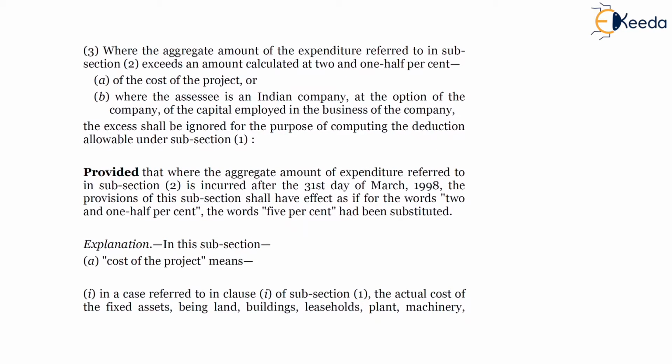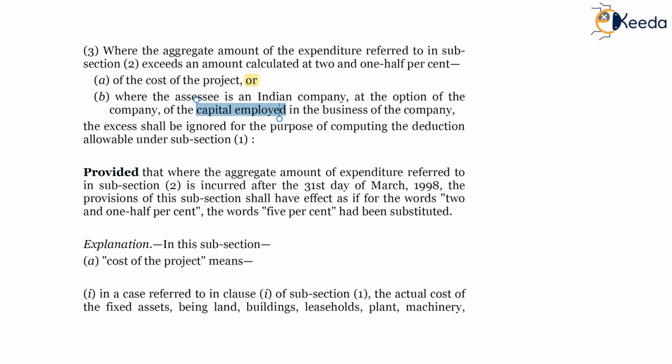Subsection 3 states the quantum of deduction available to the SSC where the aggregate amount of the expenditure referred to in subsection 2 exceeds an amount calculated at 2.5%, which has been changed to 5%, of the cost of the project, or in the case of an Indian company, at the option of the company, the capital employed in the business of the company.